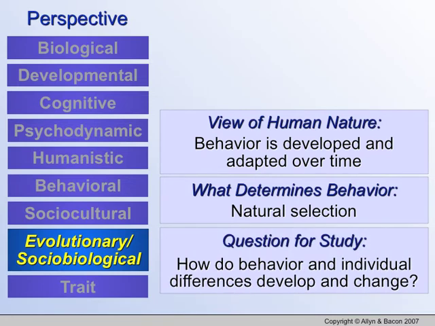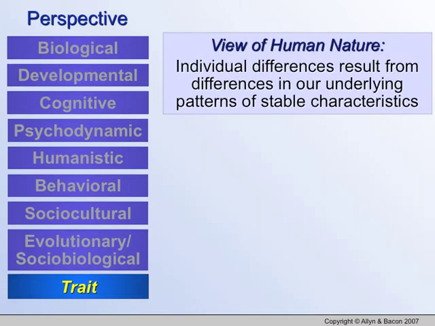And questions for study: how do behavior and individual differences develop and change? If we have all evolved from this caveman, shouldn't we be more similar? And if we should be more similar, then why aren't we more closely tied to each other's social norms? Okay? And individual differences result in differences in our underlying pattern of stable characteristics. They call it the trait perspective.